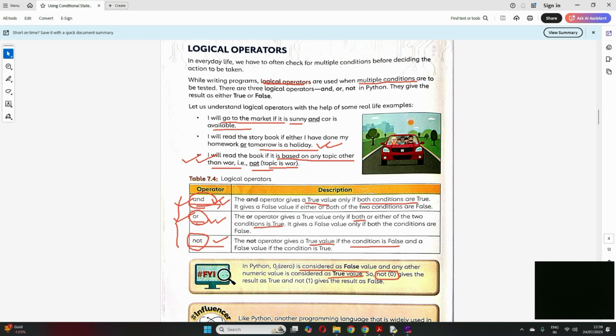Not 0 means, as I said, 0 in Python means false. So not 0 means the opposite of that. The opposite of false results in true. And not 1 will result in false. This is very important, students. Please make a note. In the exam, you might get questions on this. In Python, 0 is false and any other value apart from 0 is true. So not 0 means the opposite of false, which is true. And not 1, where 1 means true, will give false. Clear?